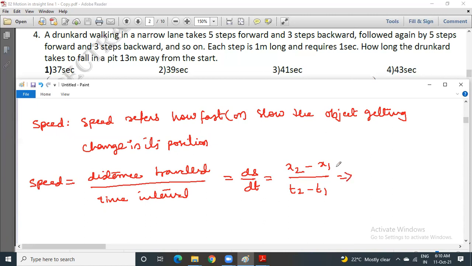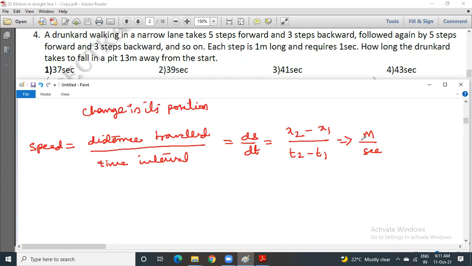Distance is measured in meters, time is measured in seconds. If the distance to cover is large, we replace meter with kilometer, and to cover a large distance we in general require more time, which is measured in hours. So this is a bigger unit.